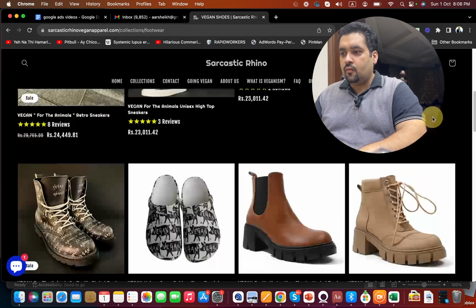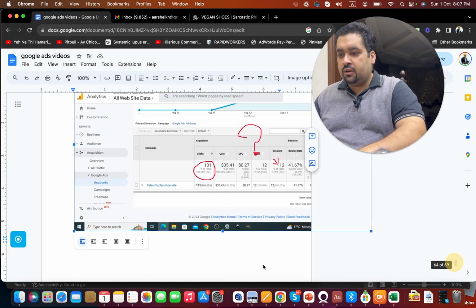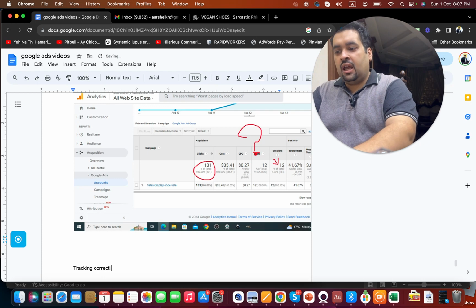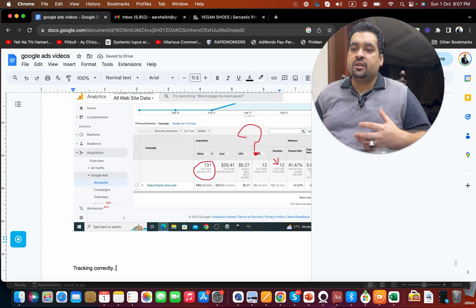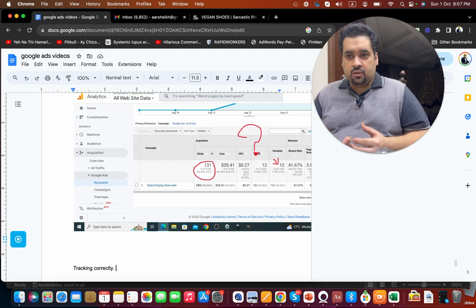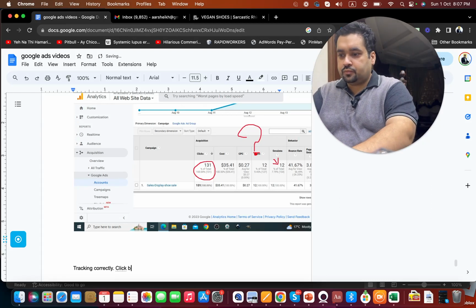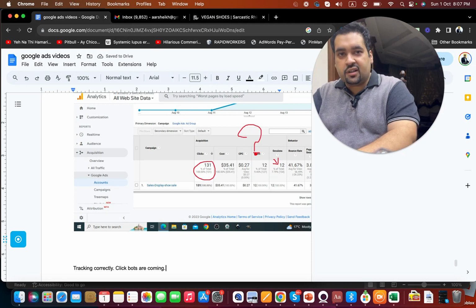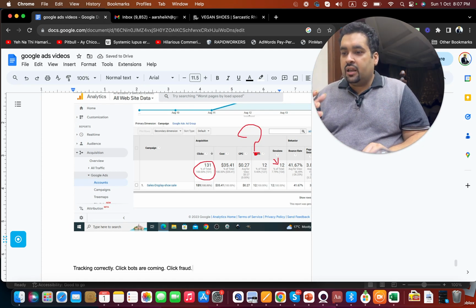So what could be the possible reason here? There could be a few possible reasons. First of all, are you tracking correctly? Sometimes there can be an issue with Google Analytics where you have placed the code at multiple locations, for instance twice or thrice on the same page, and this can cause it. So number one could be this reason. The second could be that click bots are coming and faking it, or third, you can be right that there can be click fraud.